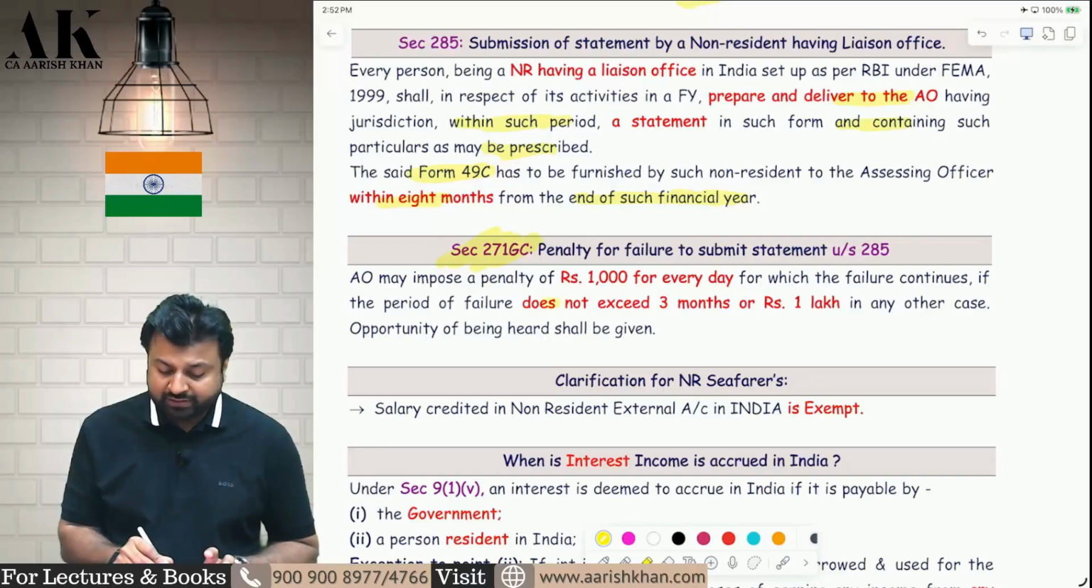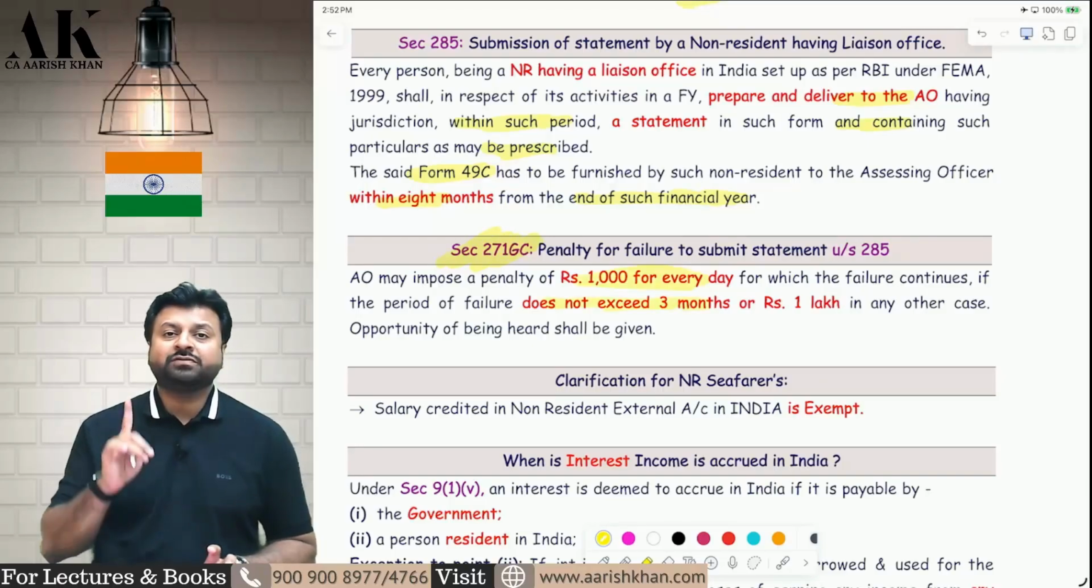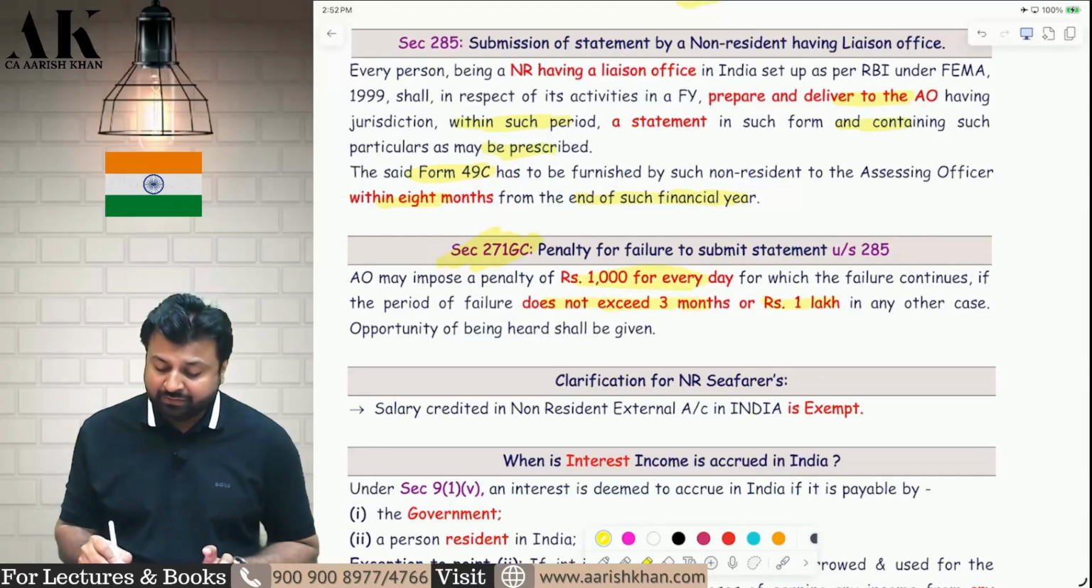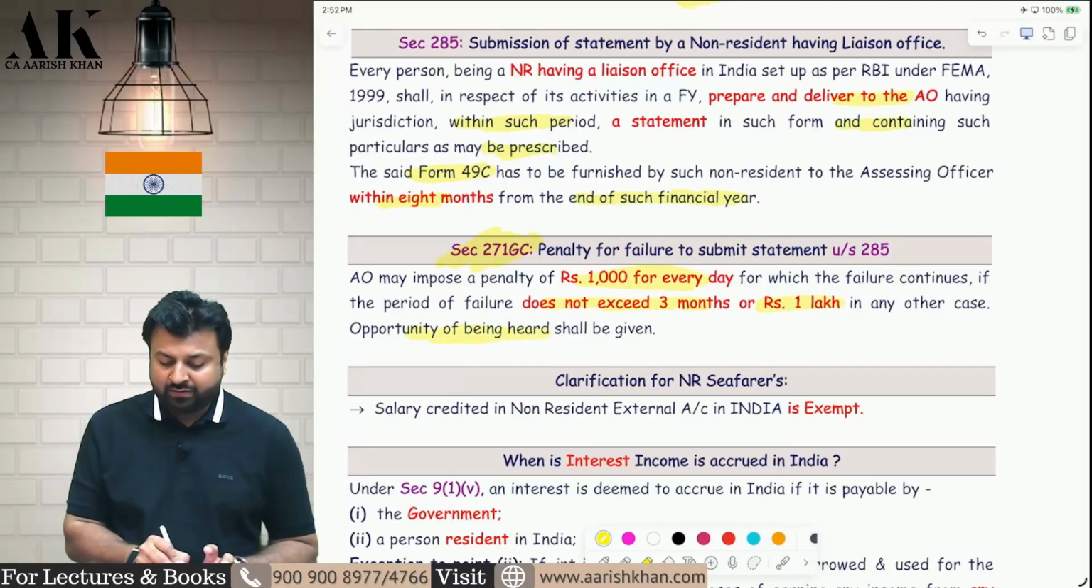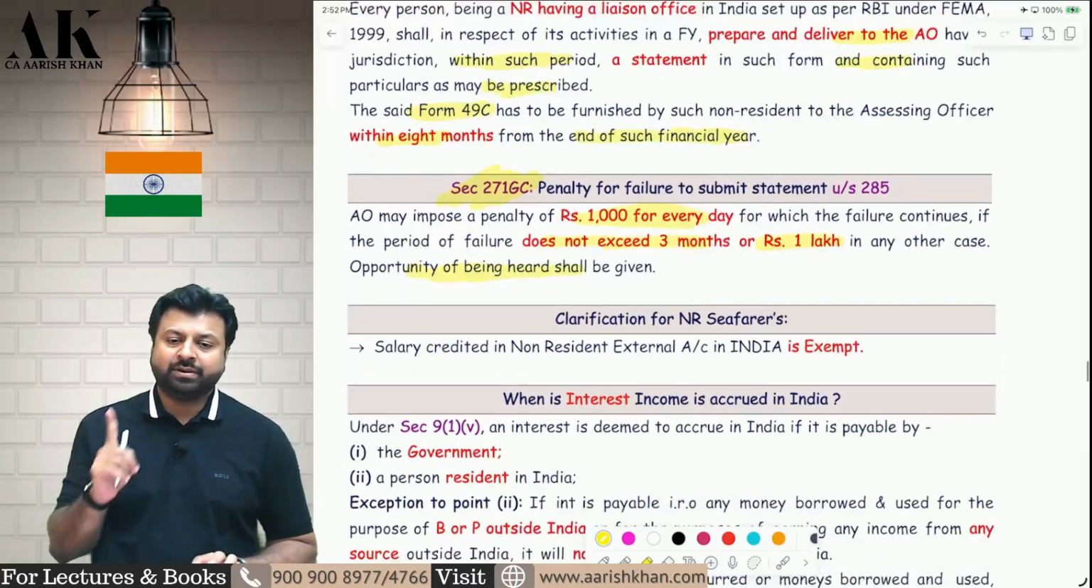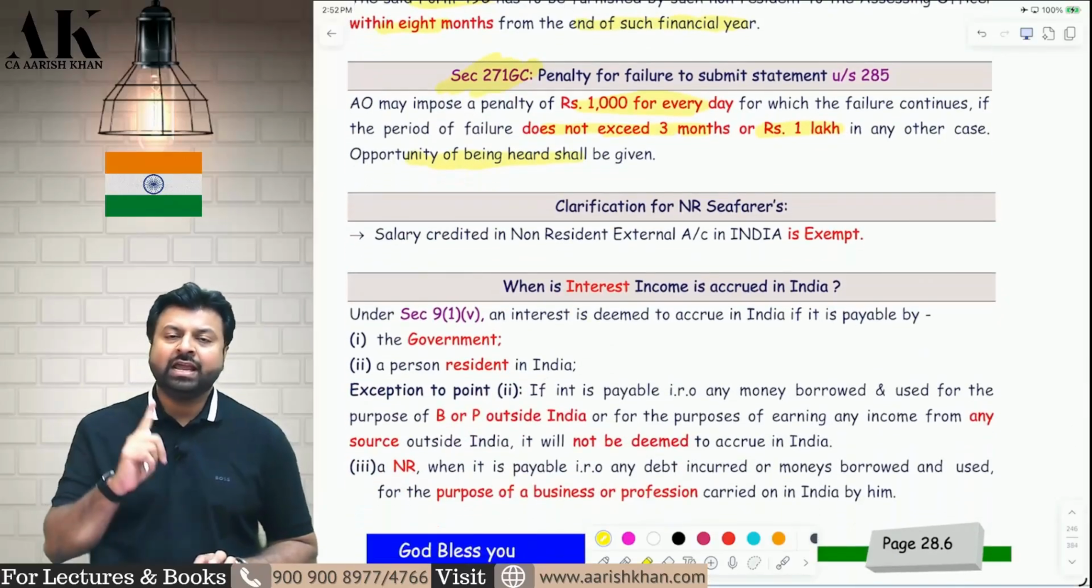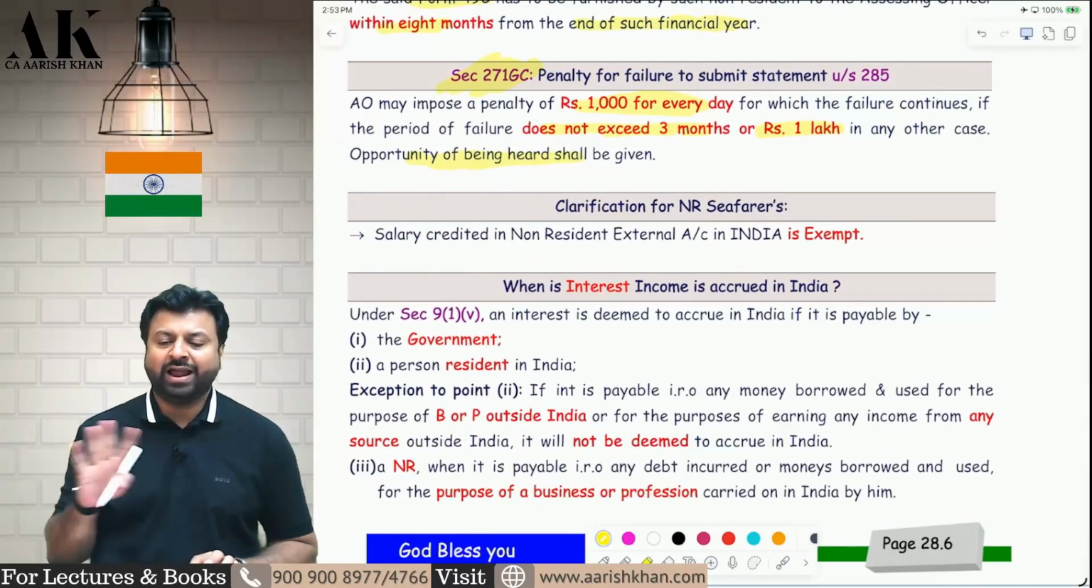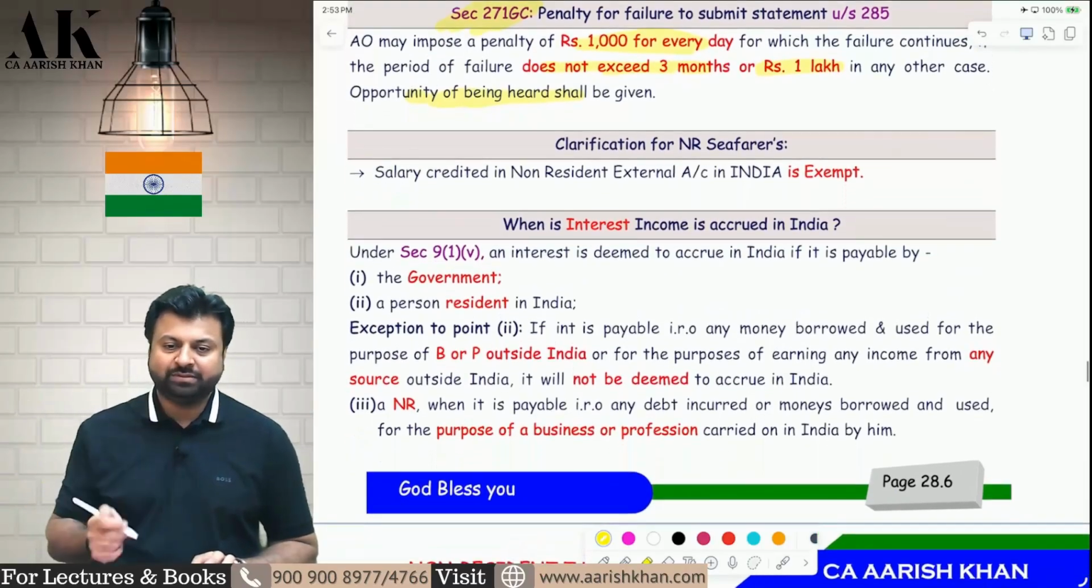How much? For first 3 months, it will be 1000 rupees for every day, and after that it will be 1 lakh rupees. An opportunity of being heard will be given to you in that case. So first 3 months it is 1000 rupees for every day, and after that it is 1 lakh rupees flat, and opportunity of being heard will obviously be given to you.